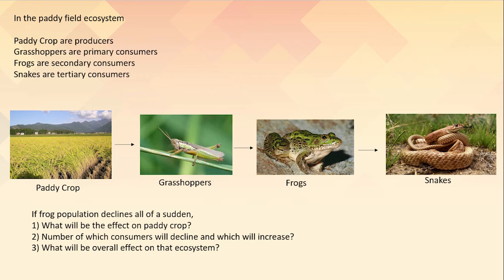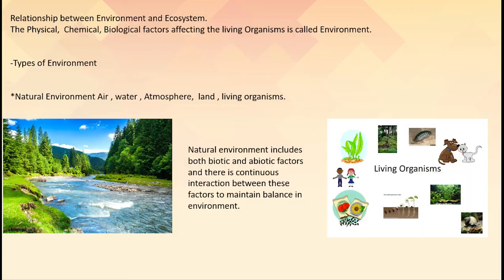So the paddy field will be infested by insects and pests. And not only this children, if the population of frogs declines completely, there would be a complete imbalance in the entire paddy field ecosystem. Since the prey and predator populations are changing continuously, the food chain will come to an end. Okay, understood?